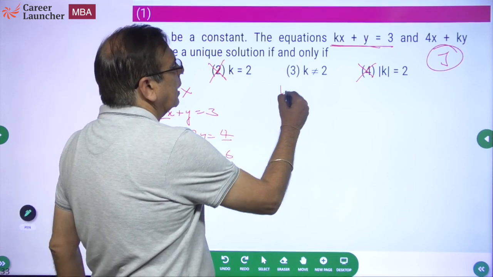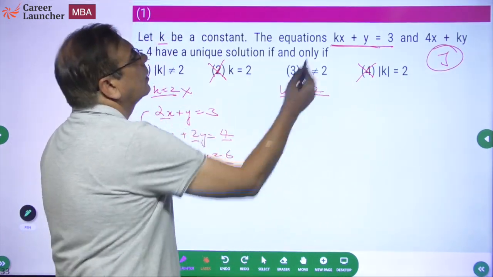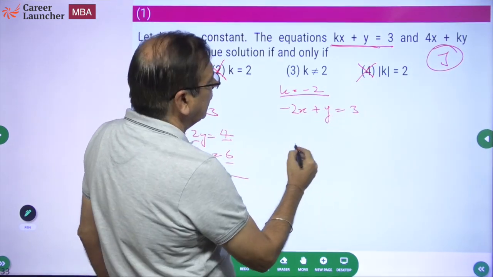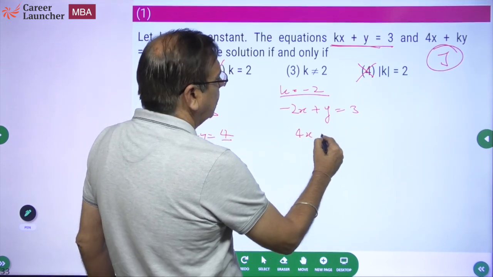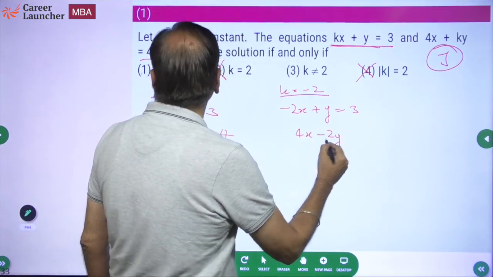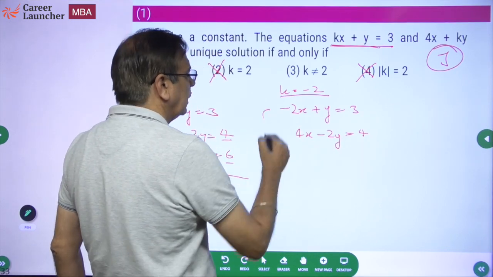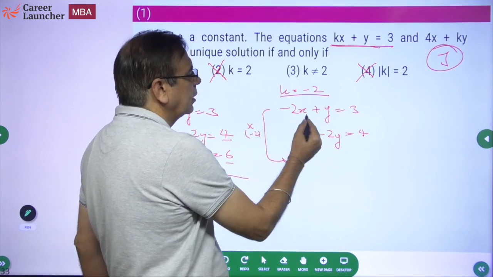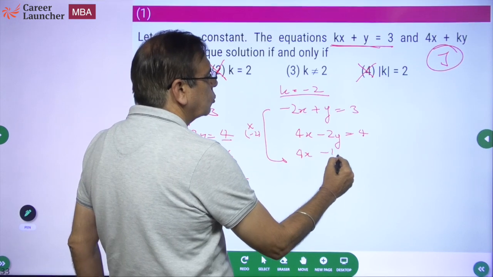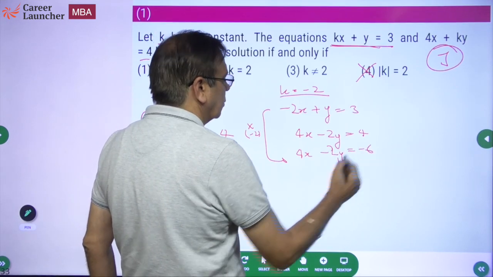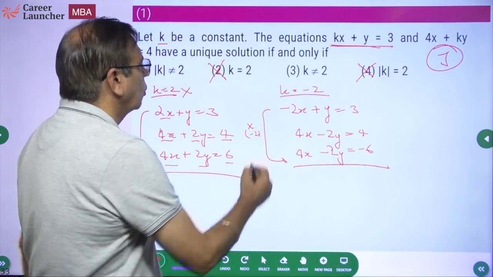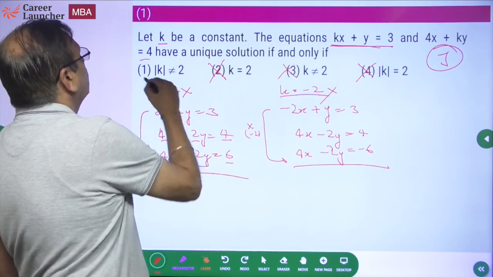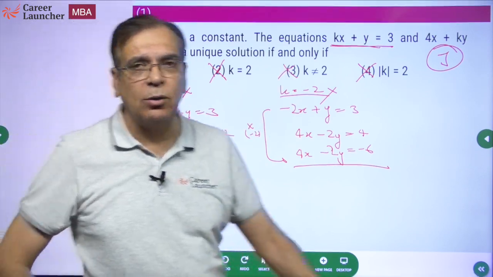So we need to now check for k equal to minus 2. If k is equal to minus 2, the first equation becomes minus 2x plus y equal to 3. And the second equation becomes 4x plus, minus 2y because k is minus 2, equal to 4. Again, multiply the first equation with minus 2. What does the first equation become? Minus 2 into 2, this becomes 4x minus 2y equal to minus 6. Again, no solutions. So k equal to 2 does not give me a solution. k equal to minus 2 does not give me a solution. That means this is also not possible. The correct answer has to be mod of k not equal to 2.